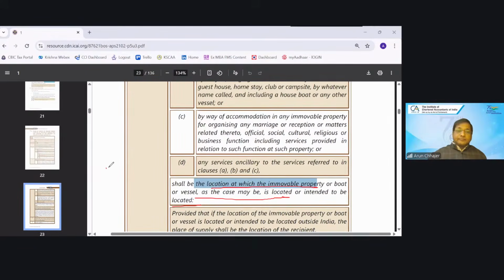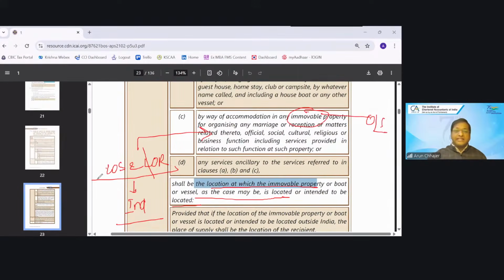Answer is, location of property is not important for deciding Section 12 or 13. What are we looking into? We are looking at the location of supplier and location of recipient. Only two things we are looking into. If both are in India, then Section 12 applies, whether or not the underlying property is outside India.